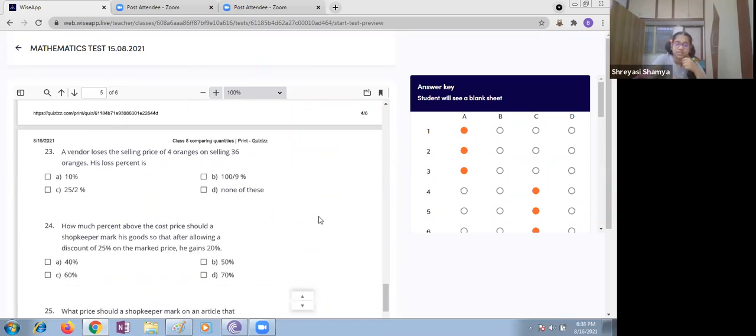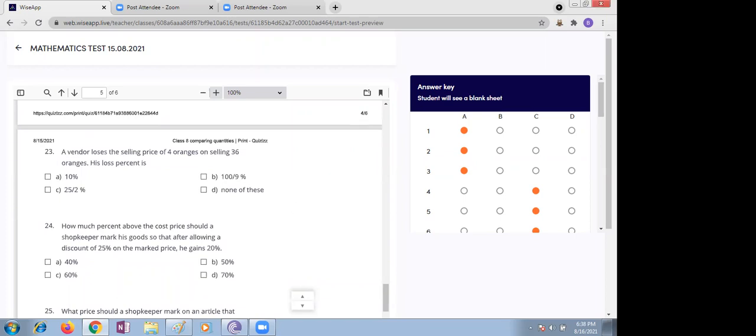A vendor loses the selling price of 4 oranges on selling 36 oranges. If he sells 36, he loses 4. What is the loss percentage?